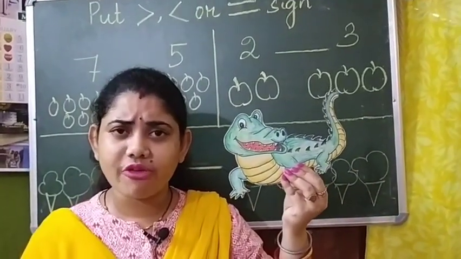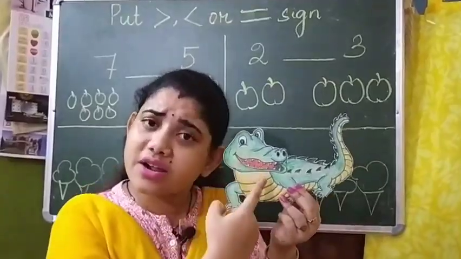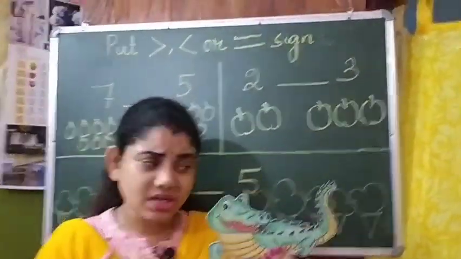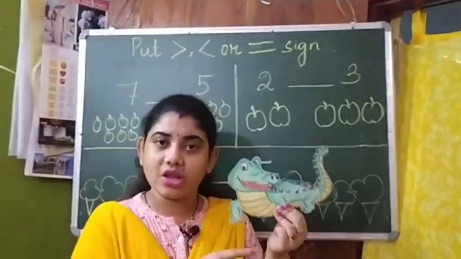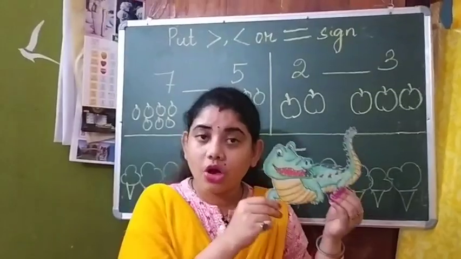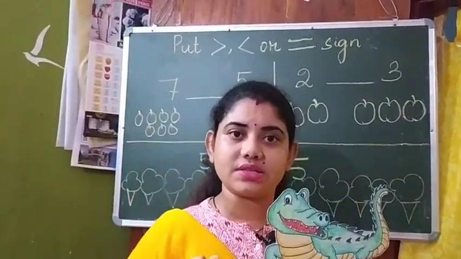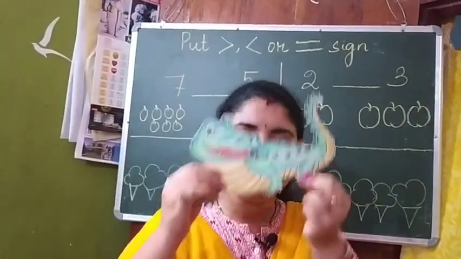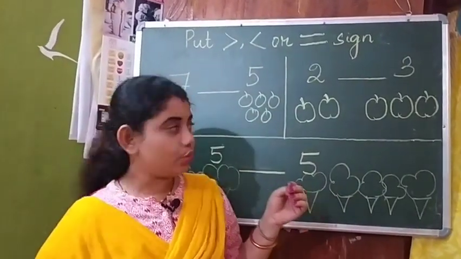So children, see what this is. This is a very angry, hungry alligator. Hungry means he always loves to eat. And he always loves to eat the bigger numbers. Wherever he gets a bigger number, he eats it. So with this we will do the first one.